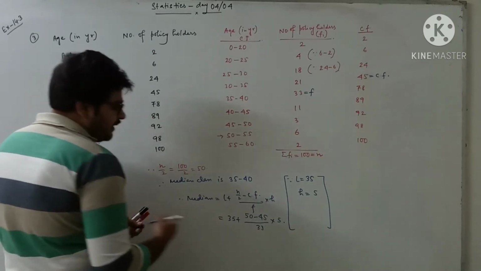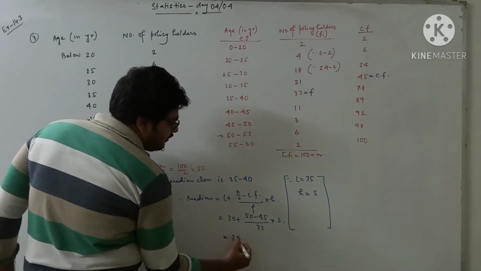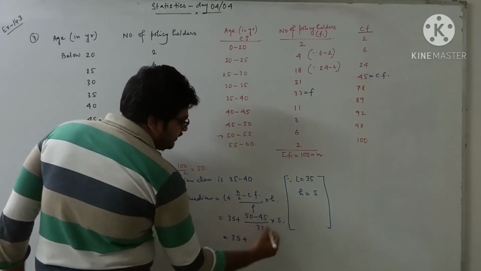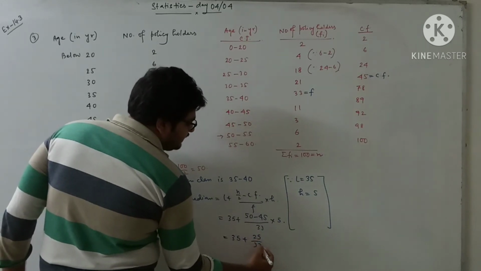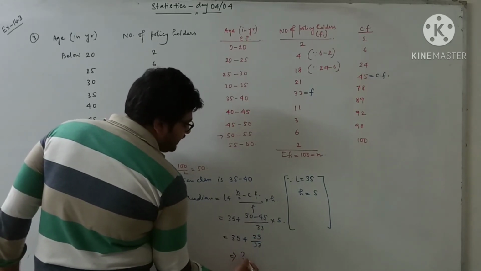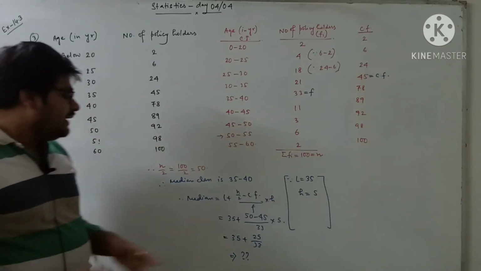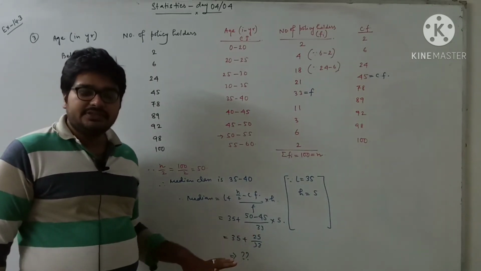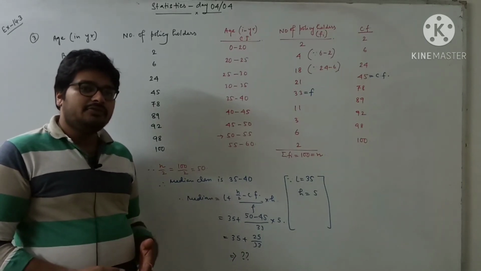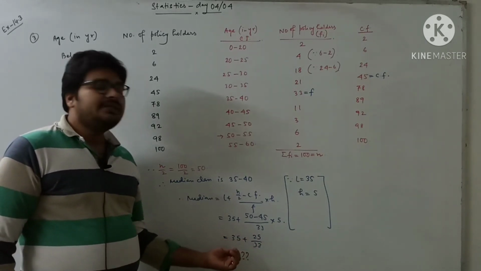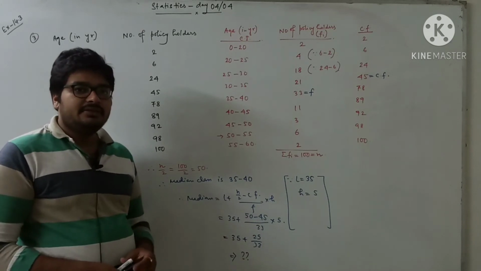Now the calculation part I think you can do. So this is your work actually. 5 into 5 25 by 33. So the calculation you complete and find out the answer correct to 2 decimal places. You just divide 25 by 33 first. Find out the answer correct to 2 decimal places and then you add 35 to get your answer. Okay.